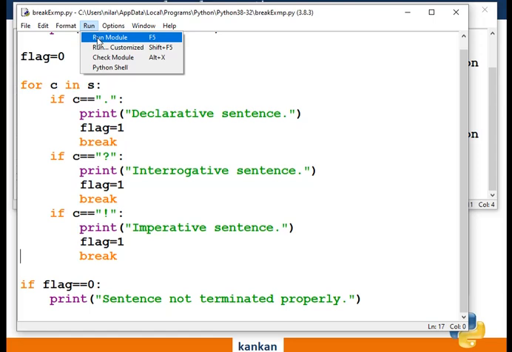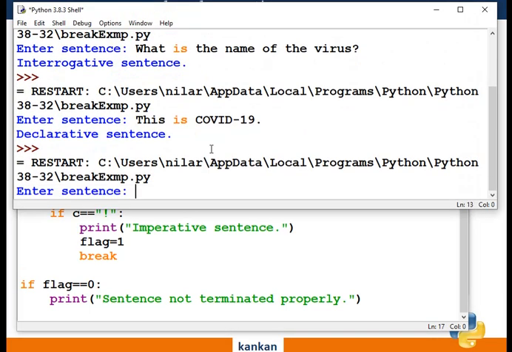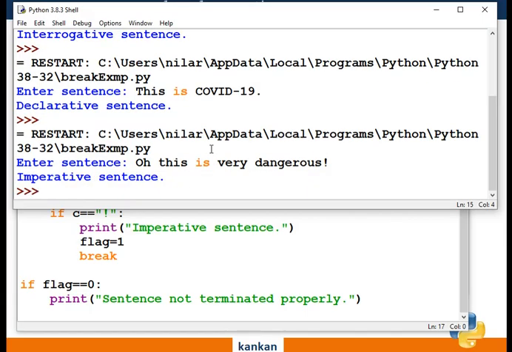Run this one. Oh, this is very dangerous. This is very dangerous. Okay, so this is an imperative sentence.